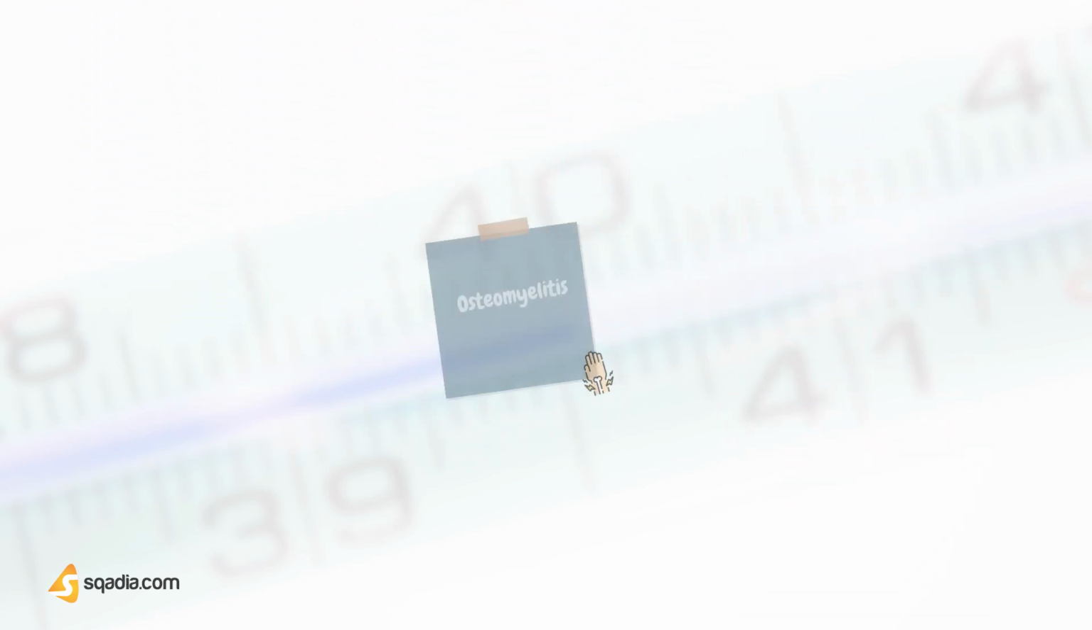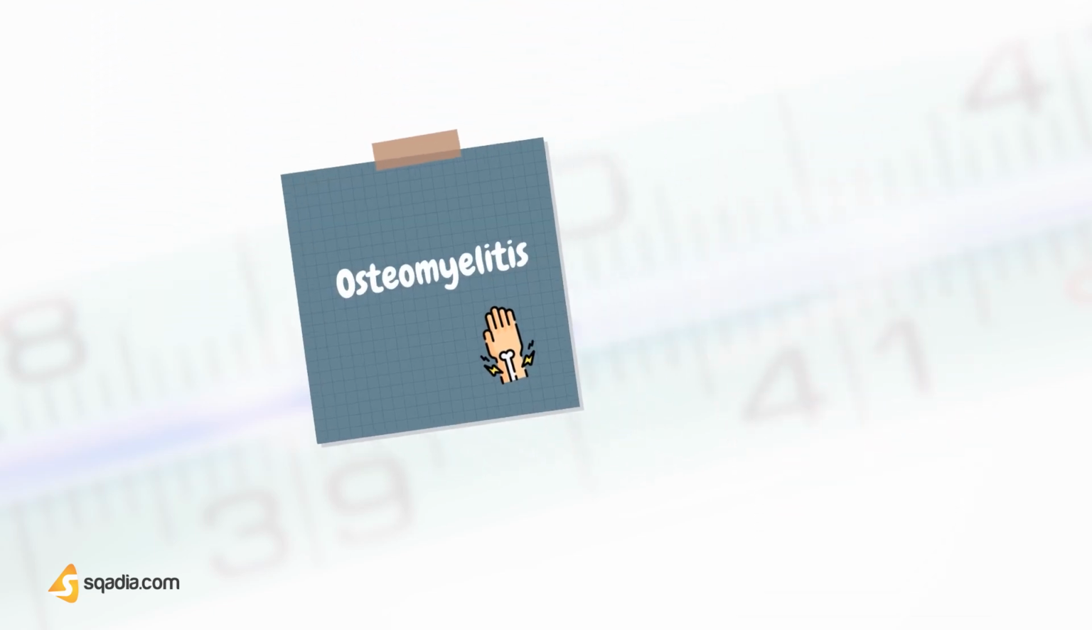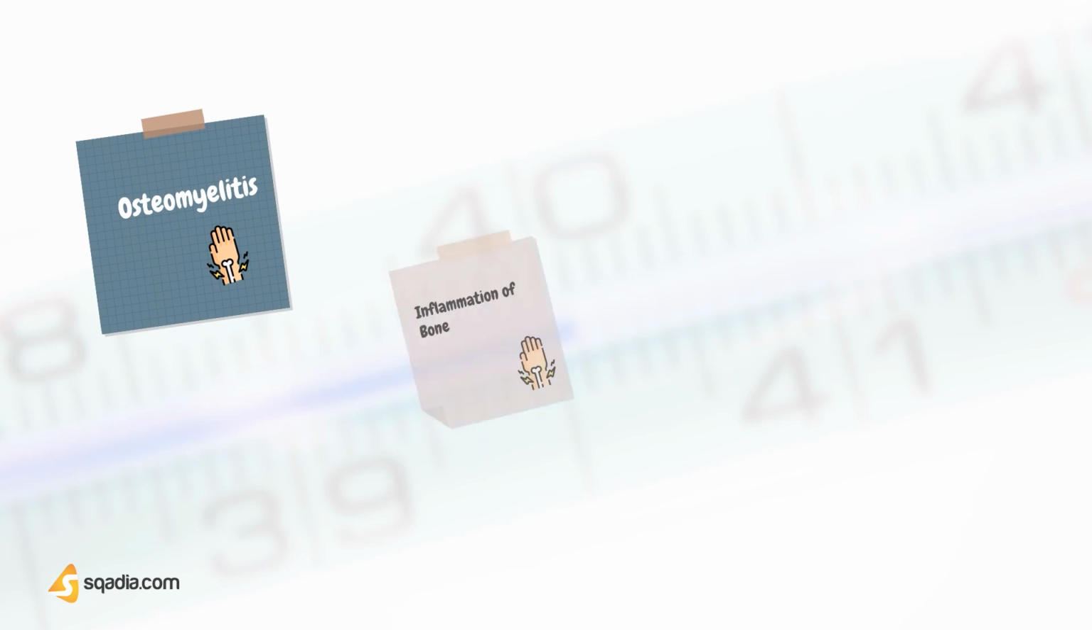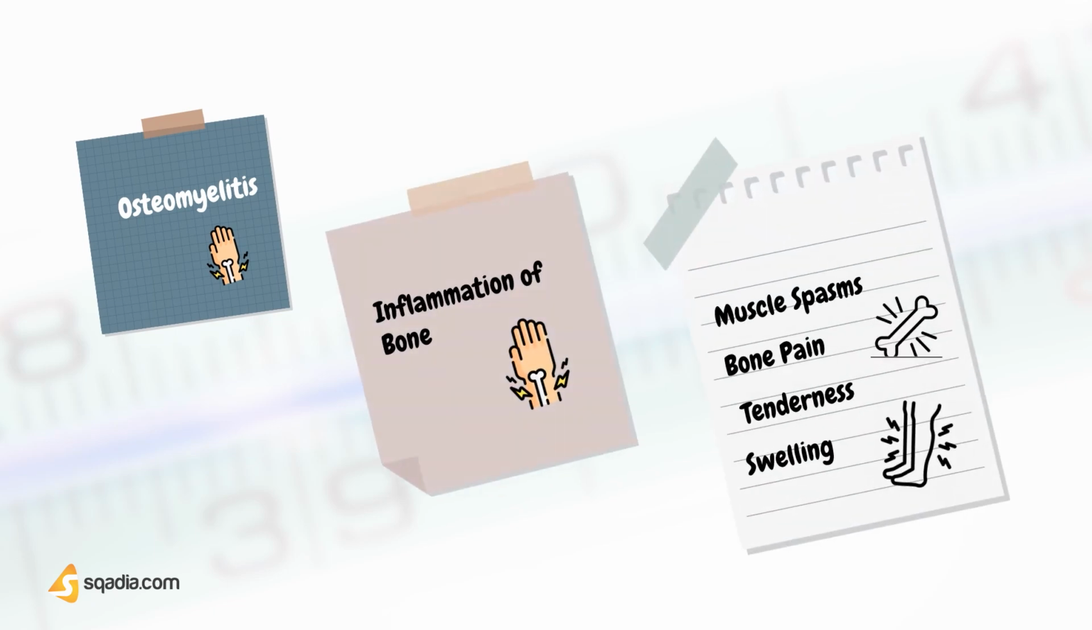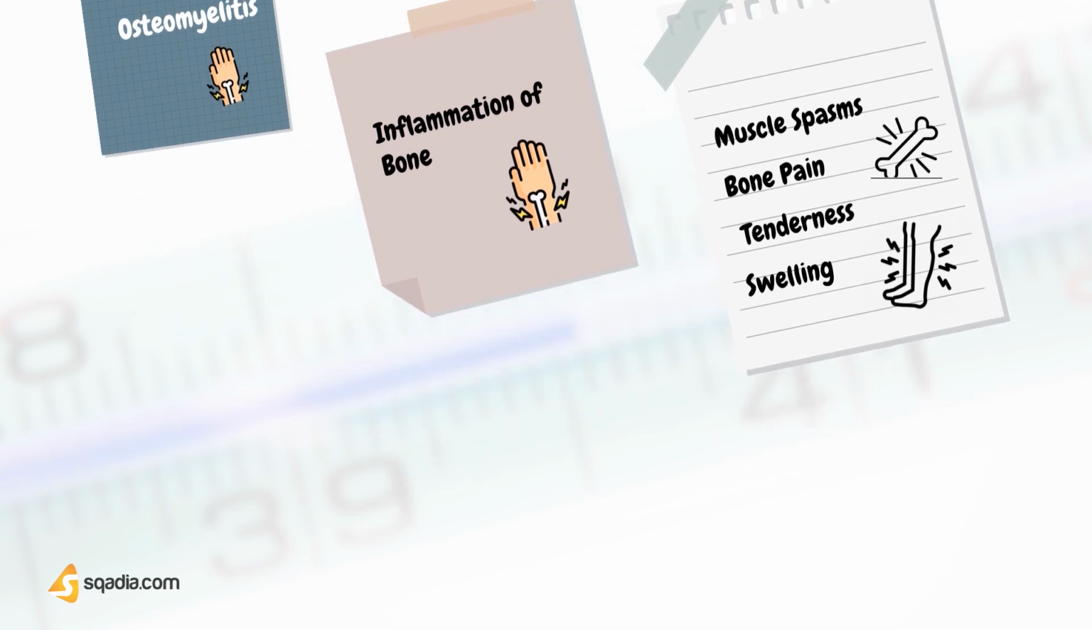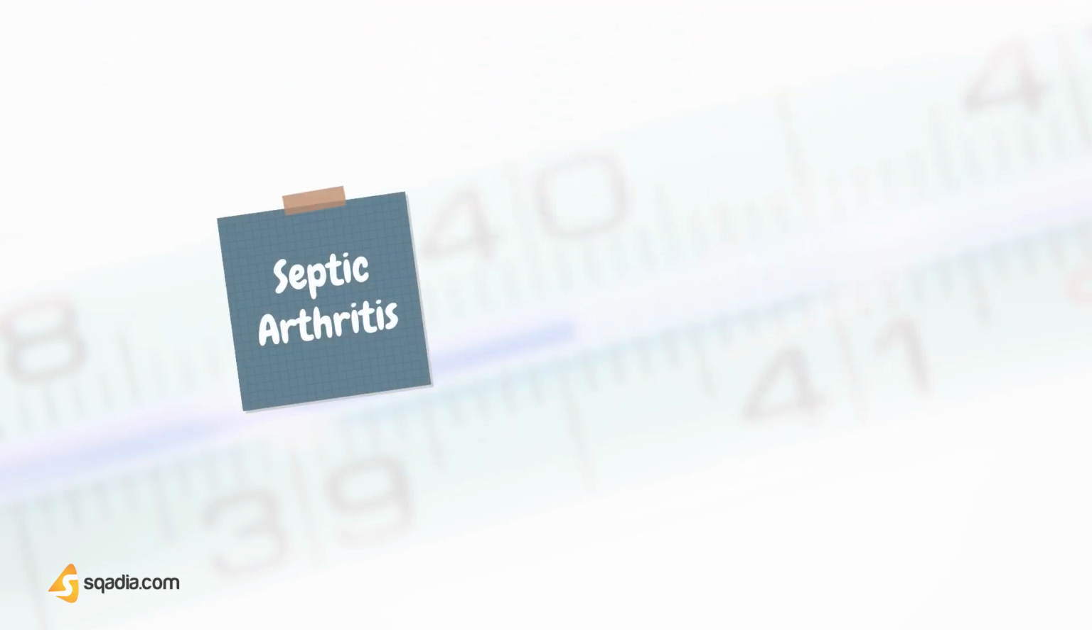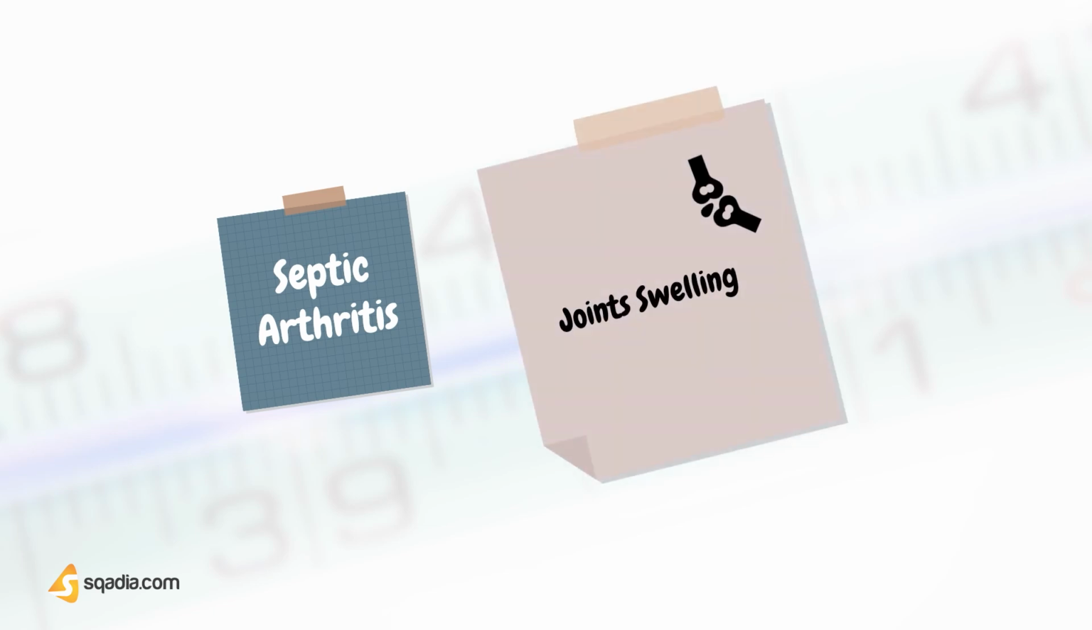Moving forward to osteomyelitis, it's also a cause of fever in adults. It's an inflammation of the bone. Its typical symptoms are muscle spasms, bone pain, tenderness, and swelling. While septic arthritis is inflammation of the joints, its typical symptom is swelling of the joint.